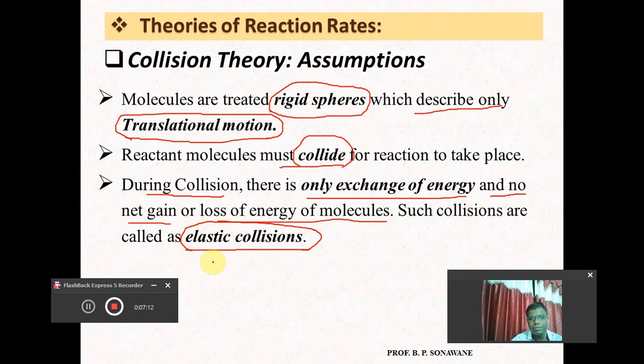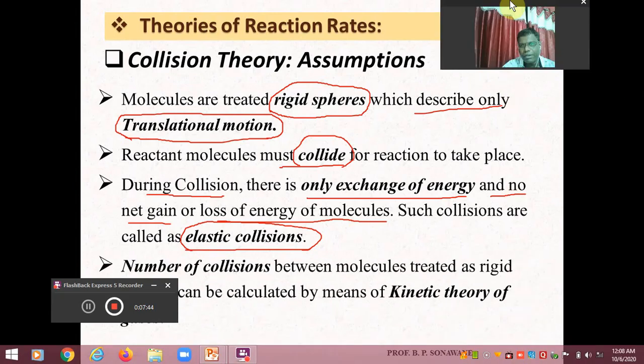I hope you can understand this. So you have to keep in mind, in a simple way, that during the collision, the transfer of energy takes place within the molecule or between the molecules, but the total energy before and after collision remains constant, or remains the same. Such types of collisions are called elastic collisions. Actually, this is one of the important assumptions which was also stated by the kinetic theory of gas.